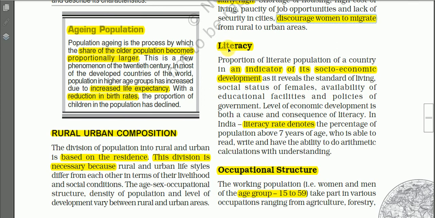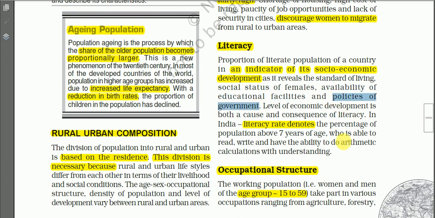Literacy is another important attribute of population. The proportion of literate population of a country is an indicator of its socio-economic development, as it reveals the standard of living, the status of females, availability of educational facilities, and the policies of government.